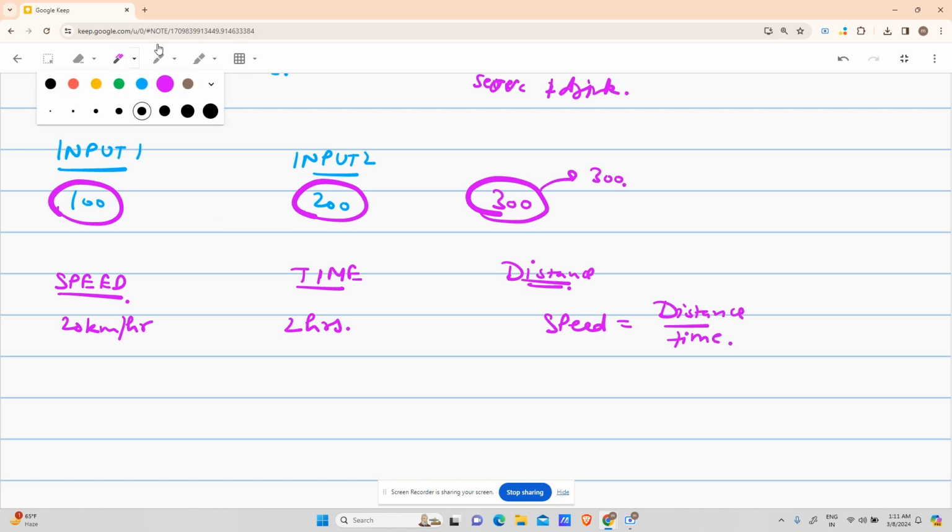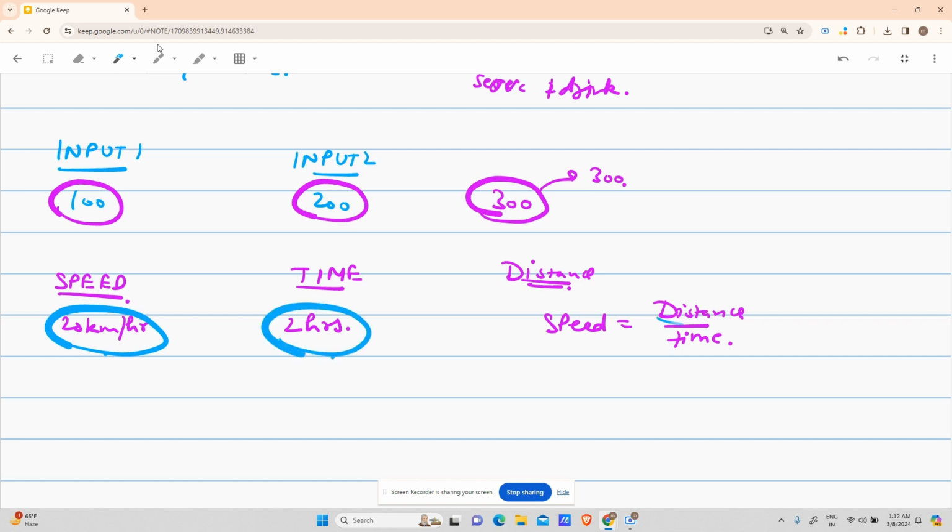As an intelligent student, you will say: I have got speed, I have got time, and I have to calculate distance. So my distance will be equal to speed, 20 kilometers per hour, into time, 2 hours. So my distance is 40 kilometers. I will say absolutely correct.